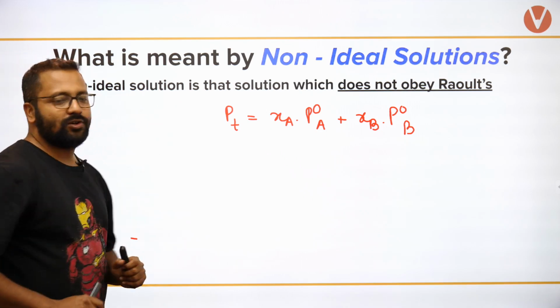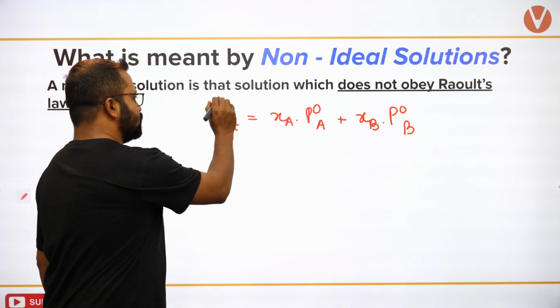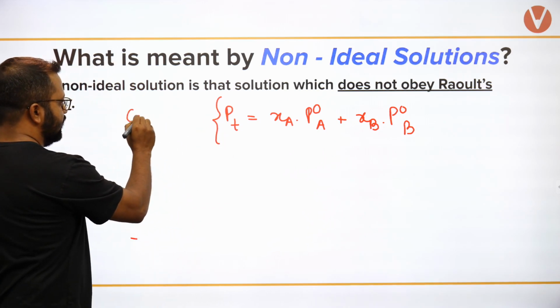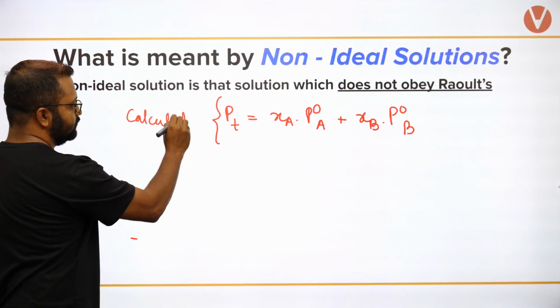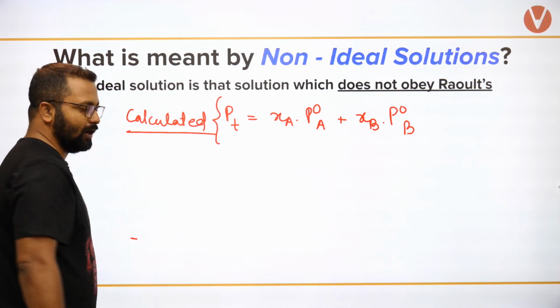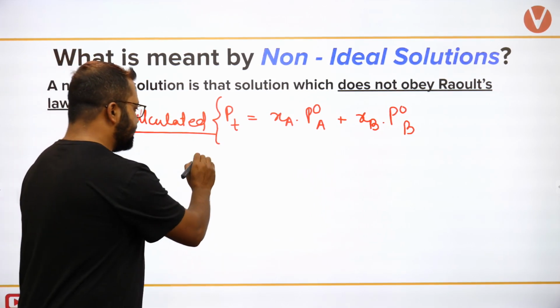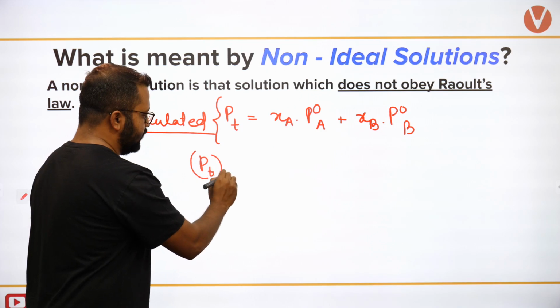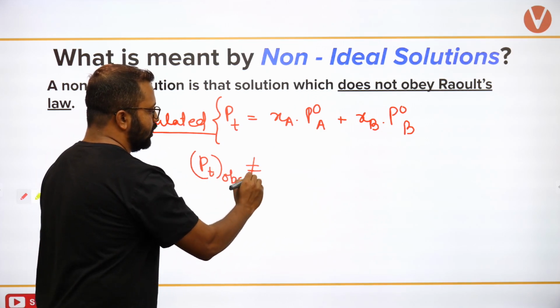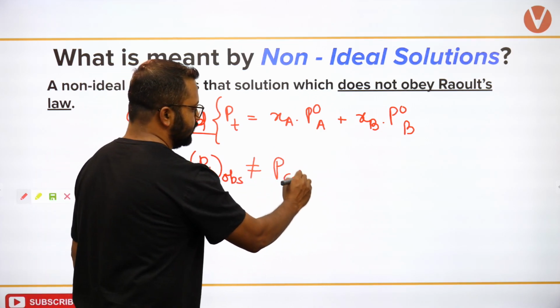So this is what Raoult's law suggests, and this is what we calculate. But let's say P total observed is not equal to P calculated.